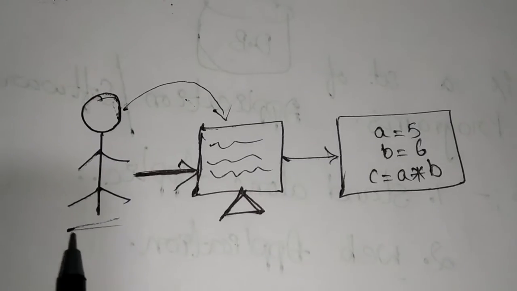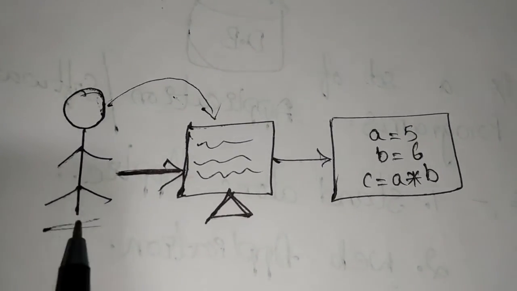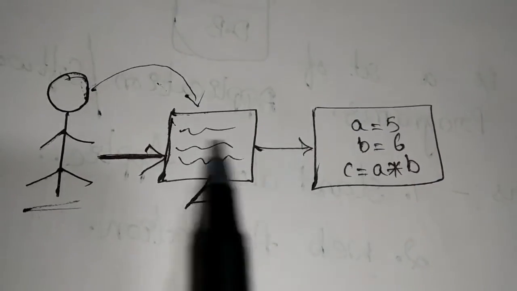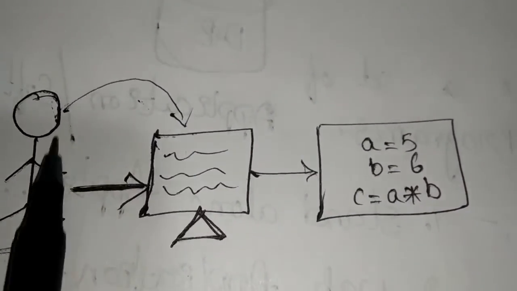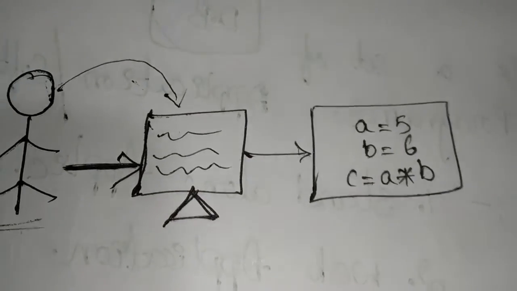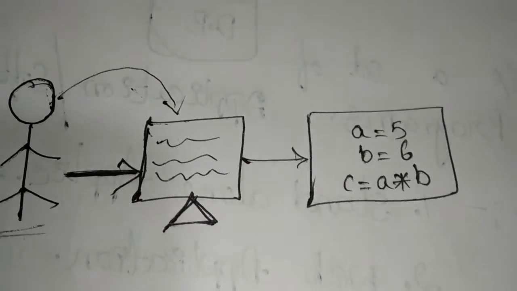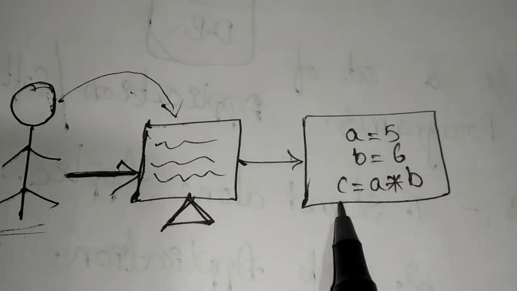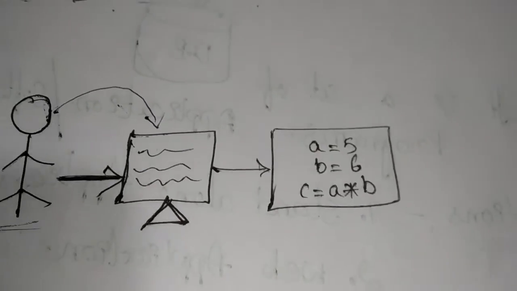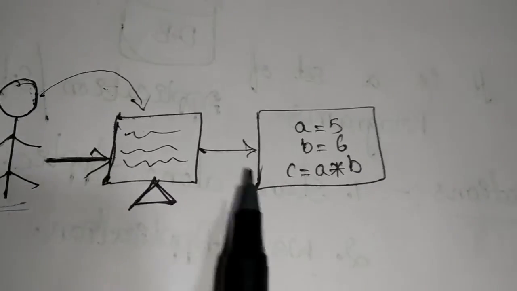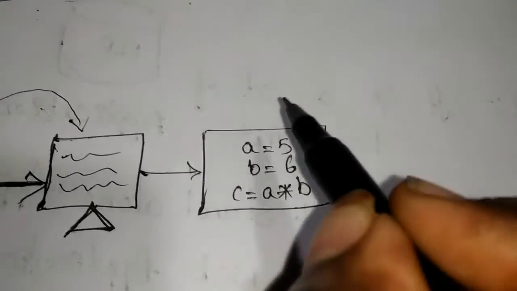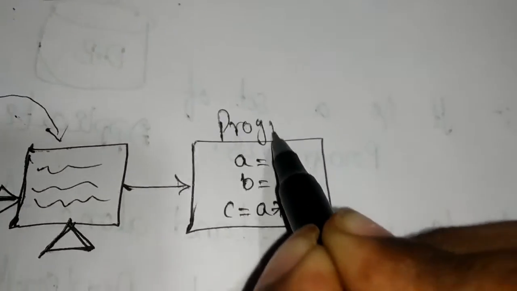The user wants to calculate some operation, but he is not giving the instruction directly in binary format, that means machine level language, in 0s and 1s. He is giving it in a high level programming language, maybe C or Java or any other. So A is equal to 5, B is equal to 6, like this he is writing the program.